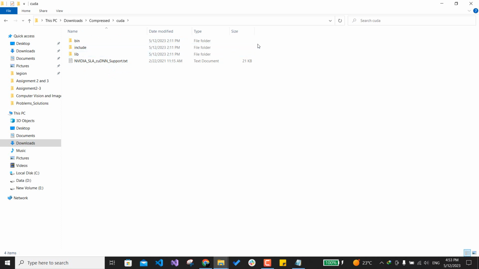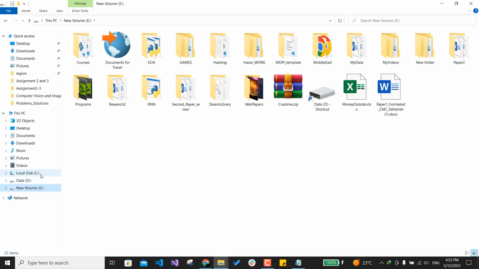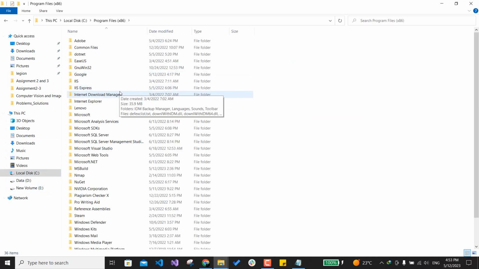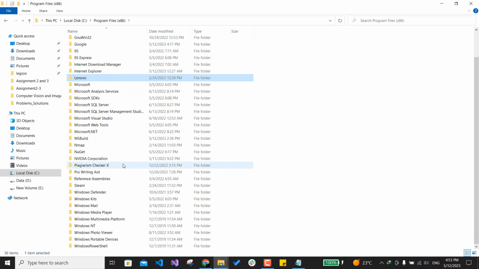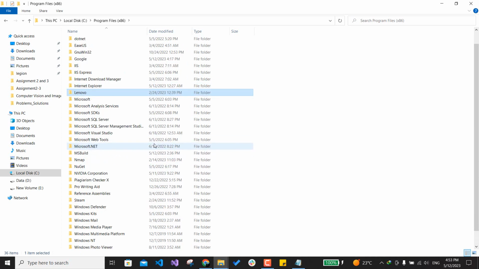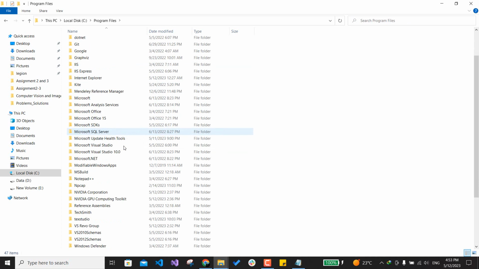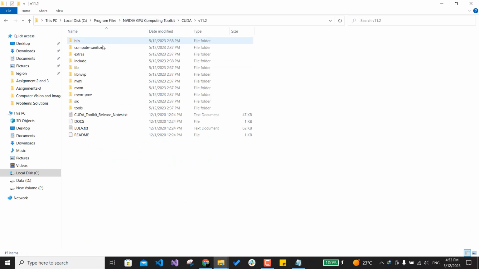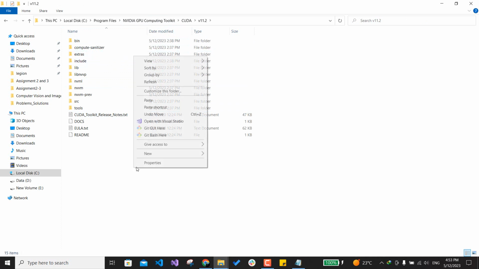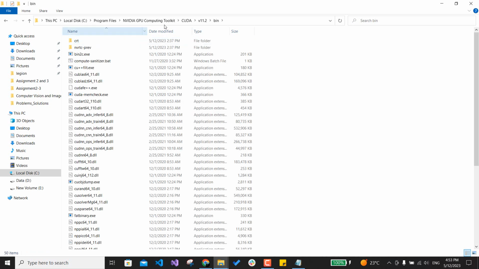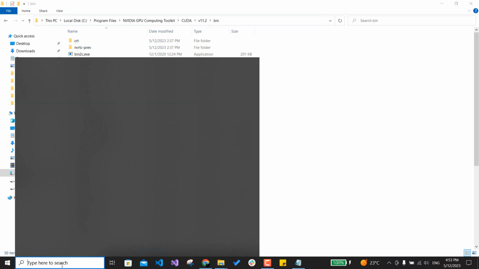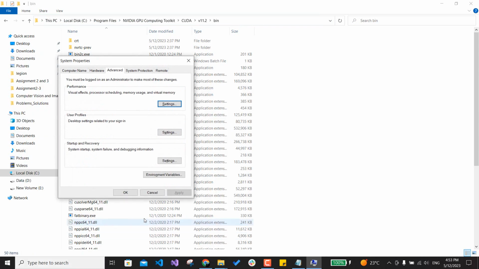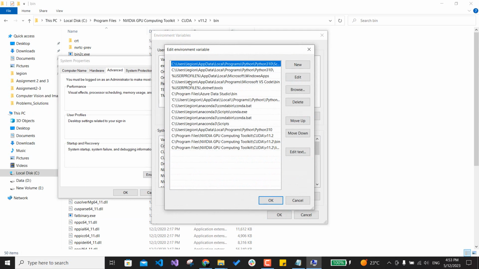Okay, next step, you can copy this and go to your program files and search for NVIDIA GPU and paste your files here. Next step, you go in bin, take this path, go to environment variables in system and add it here.